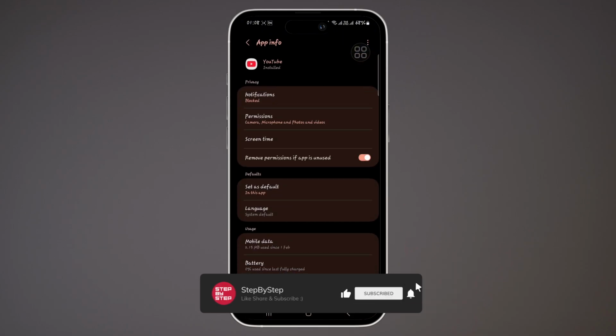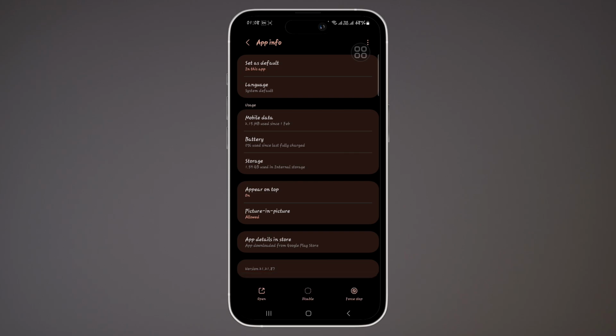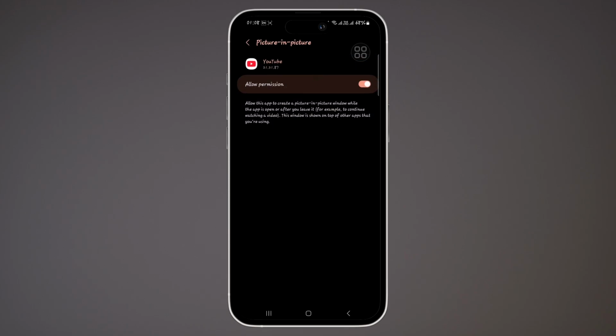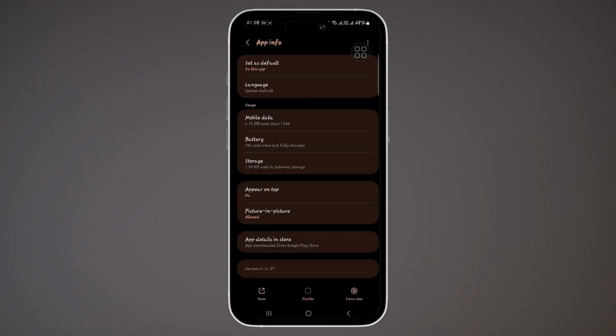Now, scroll down and tap on the picture-in-picture option. Make sure that the toggle is on for allow permission. If you don't see this option, you might need a YouTube Premium subscription. And once your settings are correct, you can start playing a video.